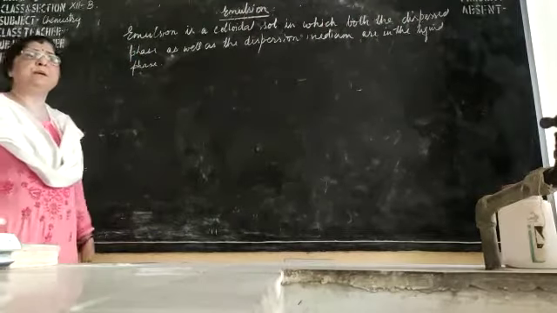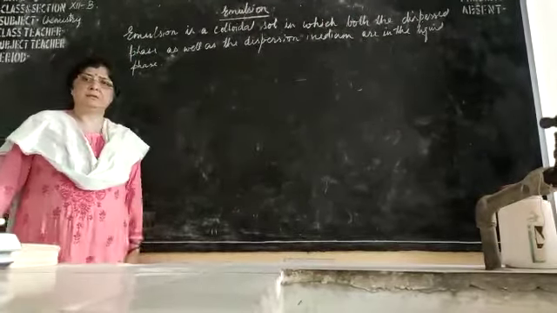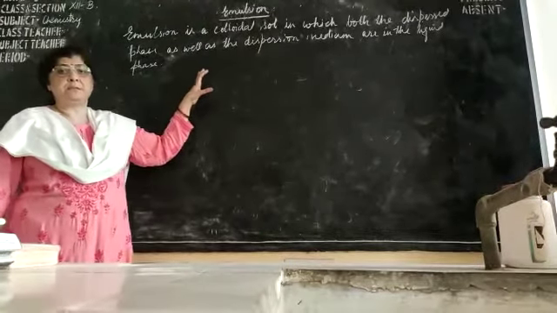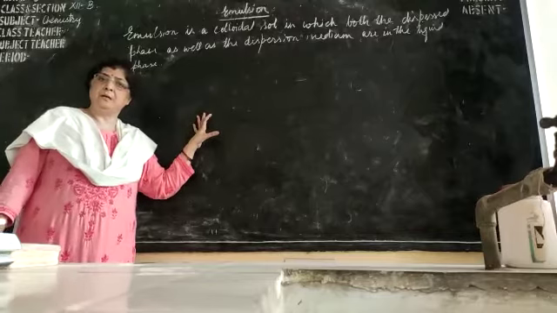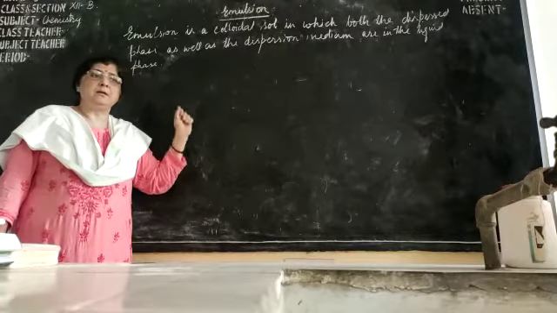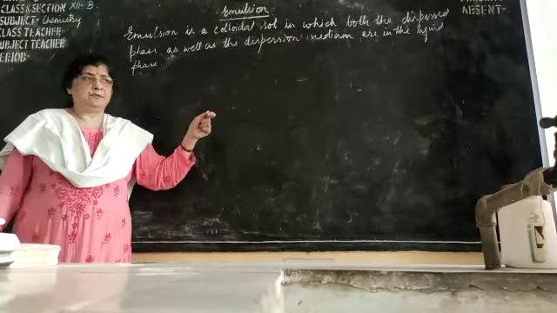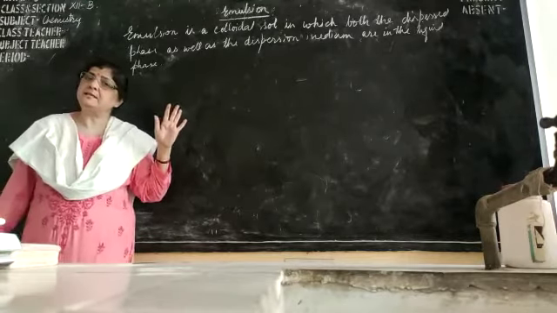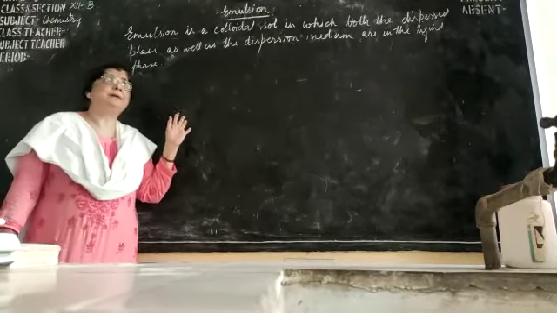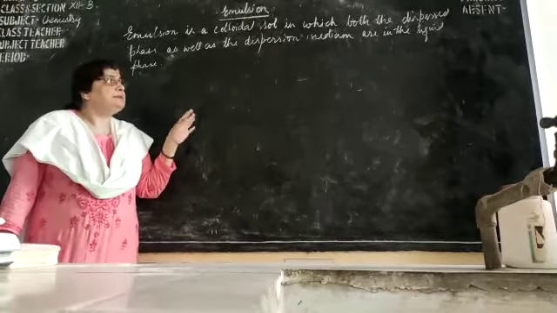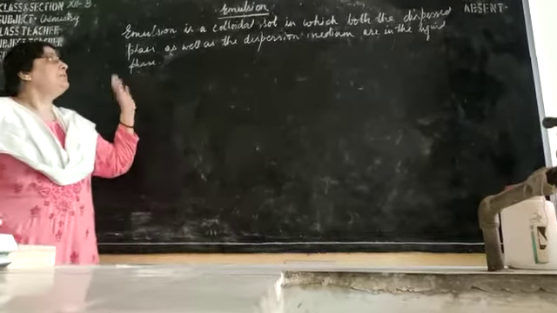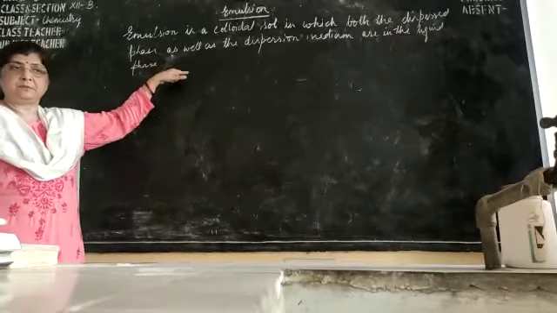Now how can we prepare emulsion? Emulsion can be prepared when the two liquids, the dispersed phase and the dispersion medium, are strongly agitated, or we use a vibrator so that both mix together nicely, and we get a colloidal salt, or we can say, the emulsion.